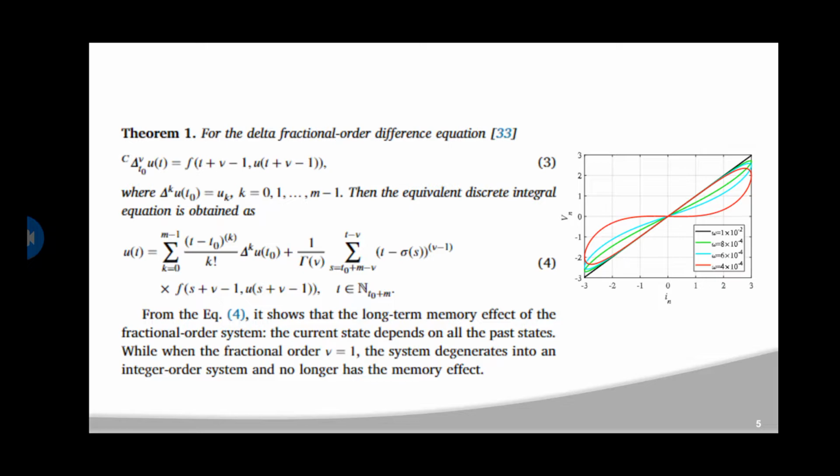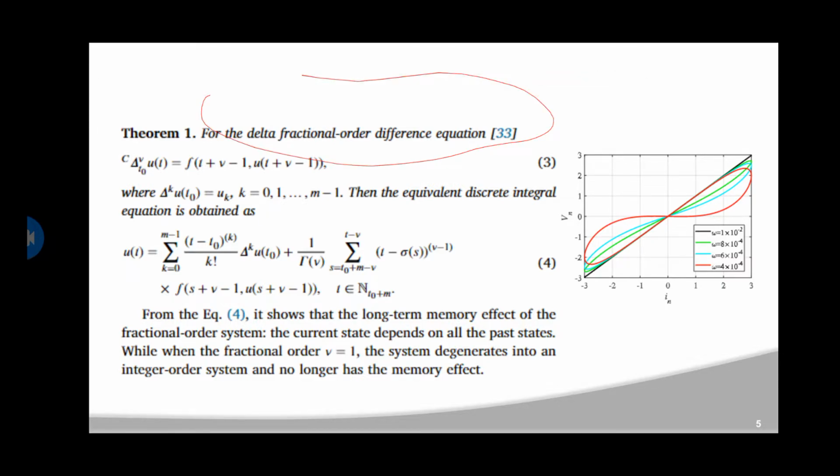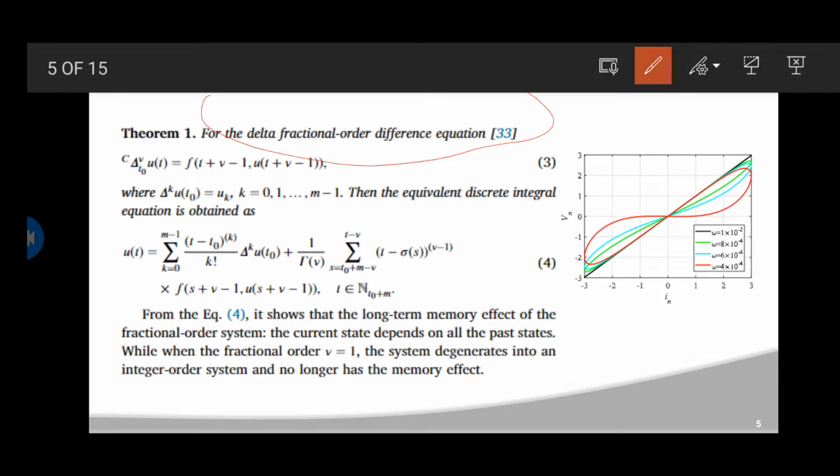Now again we discuss a theorem. We are going to discuss another theorem here. Theorem 1 for the delta fractional order difference equation. This equation is similar to before, but in place of t we are going to consider s: c of delta power v at t naught, mu of t is equal to f of t plus v minus 1, mu of t plus v minus 1, whereas delta k mu of t naught is equal to mu k, for k is equal to 0, 1, up to m minus 1.